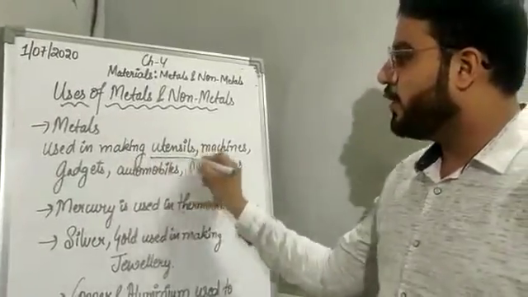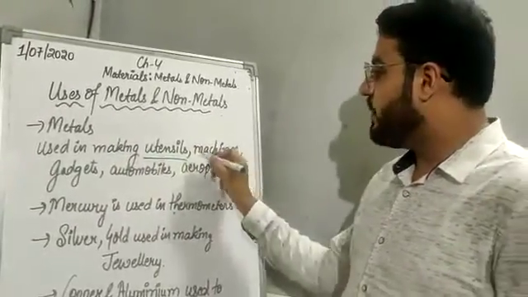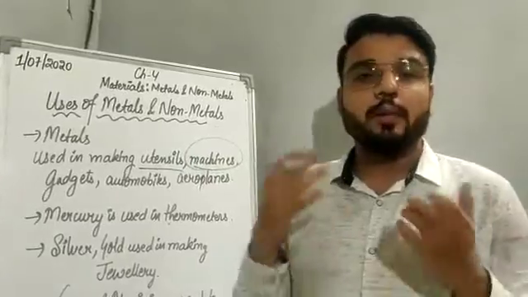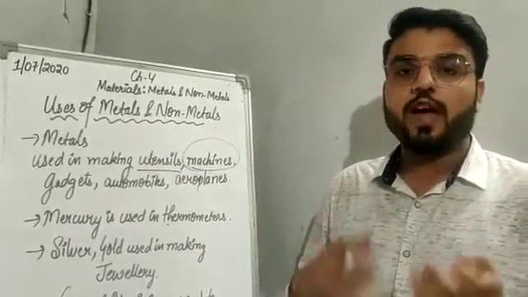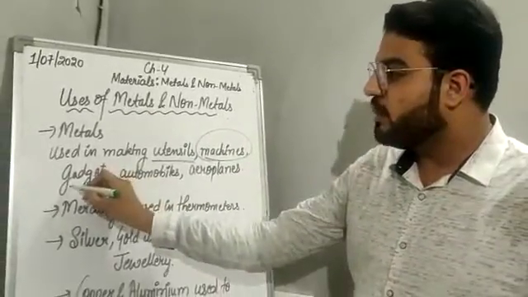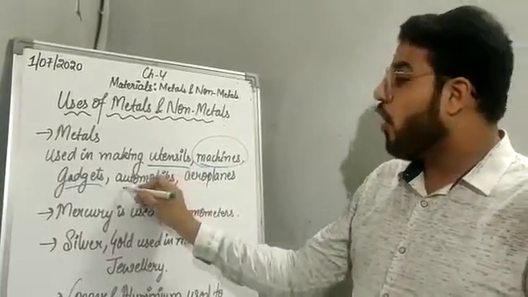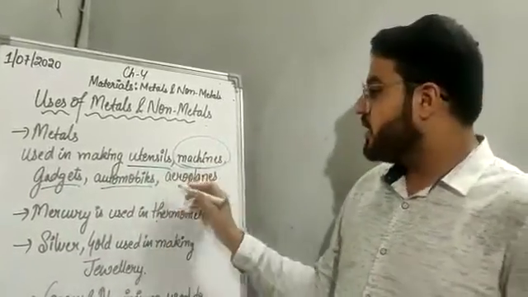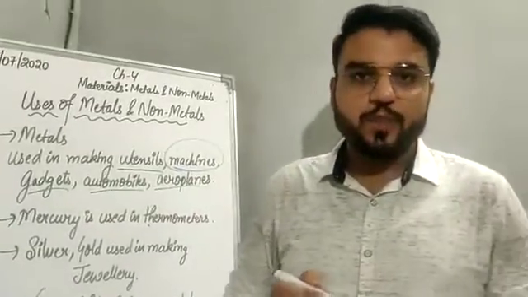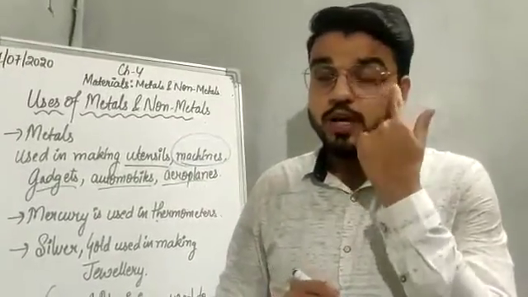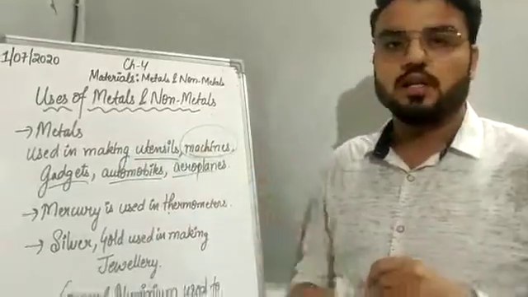Firstly, as you all know, metals are used in making utensils. They are used in making machines, like big machines are made up of heavy metals. They are used in making electronic gadgets. They are used in making automobiles, vehicles, aeroplanes. So these metals are used in making all these things.